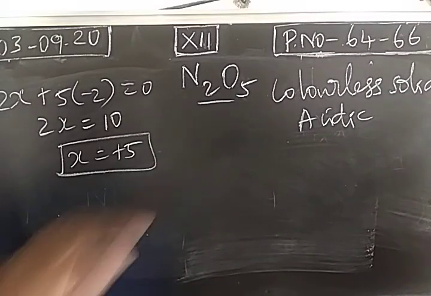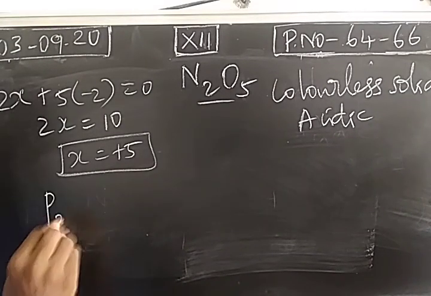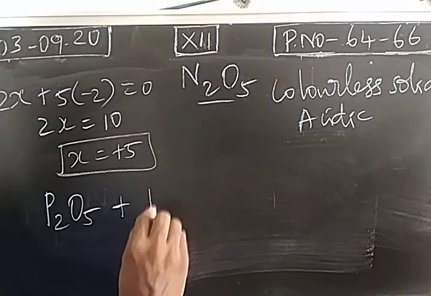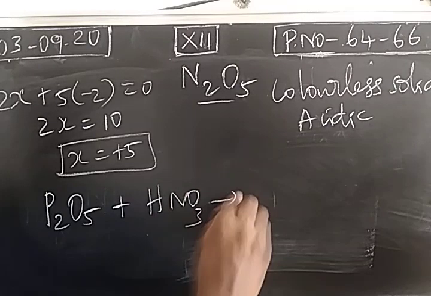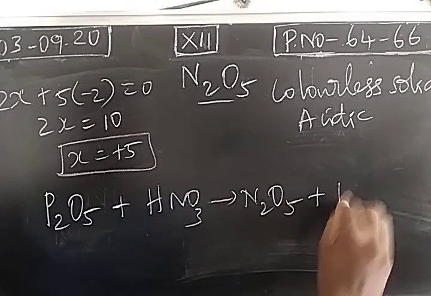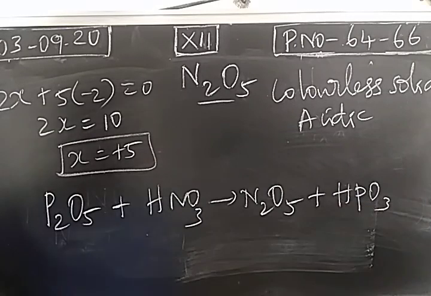And this can be prepared using phosphorus pentoxide. When phosphorus pentoxide is treated with nitric acid, we get nitrogen pentoxide with the liberation of HPO3. This is metaphosphoric acid. So with the liberation of metaphosphoric acid, we obtain nitrogen pentoxide.